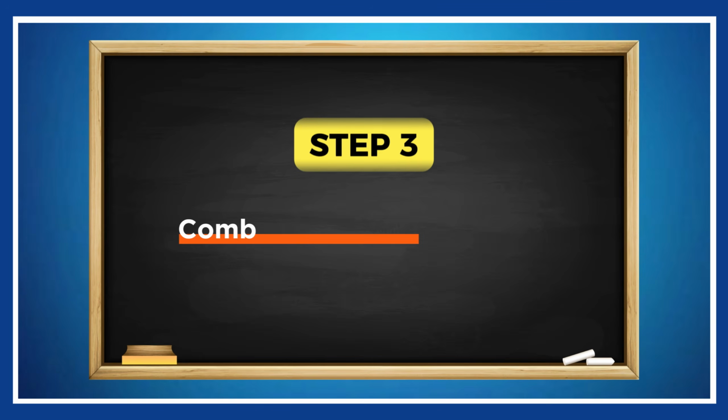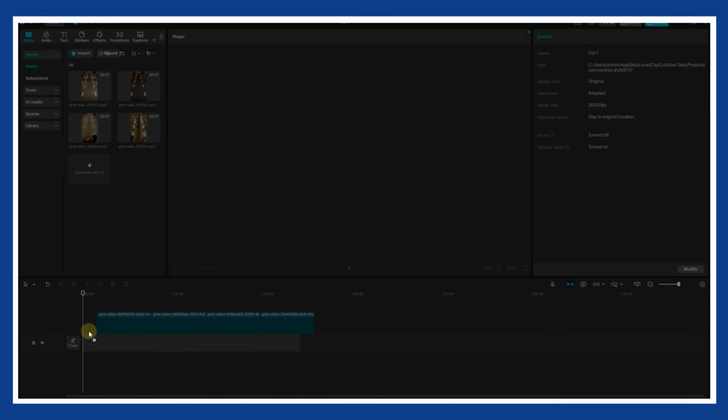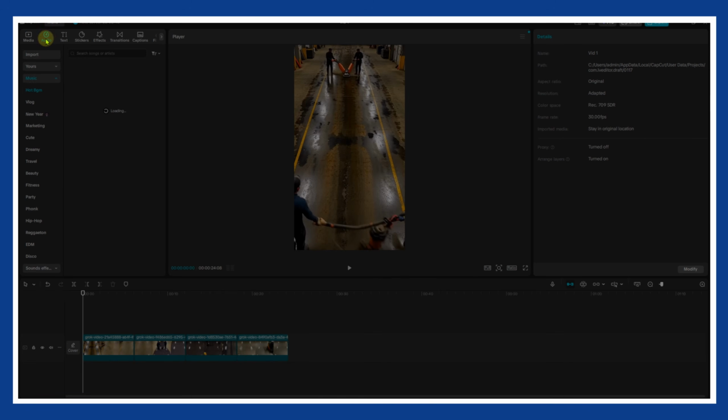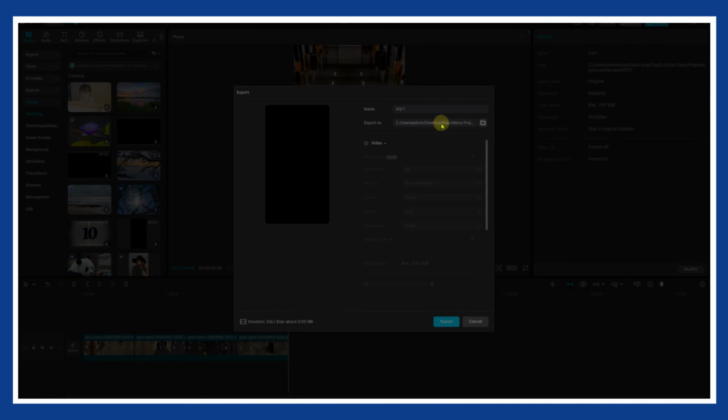Step 3, combining the clips. Open CapCut and import all your clips into a new project. Drag them onto the timeline and make sure they're in the correct order. Add any background sound you like, just make sure it's copyright free. Export in high quality and your video's ready.